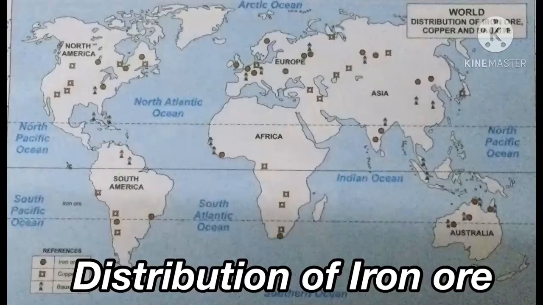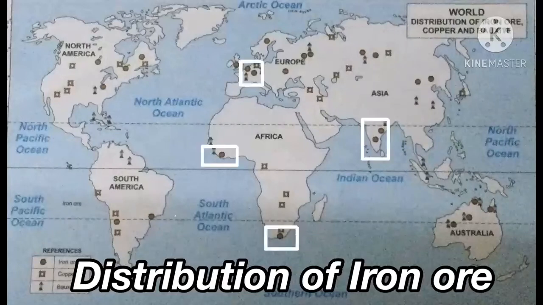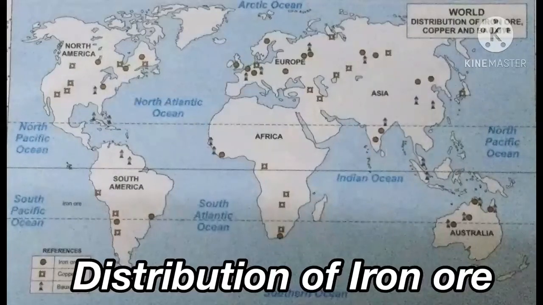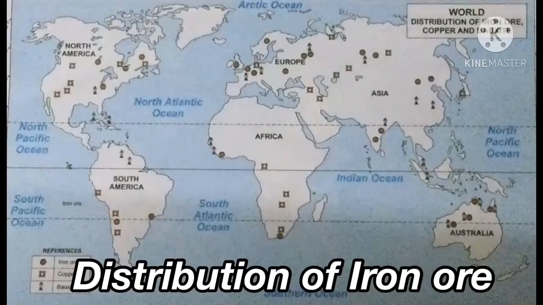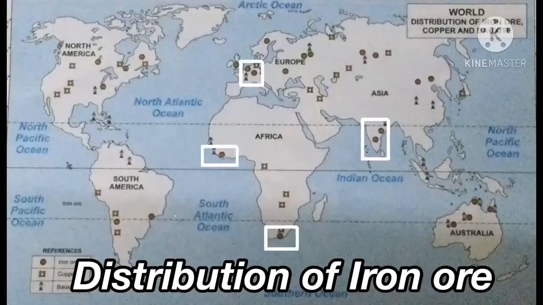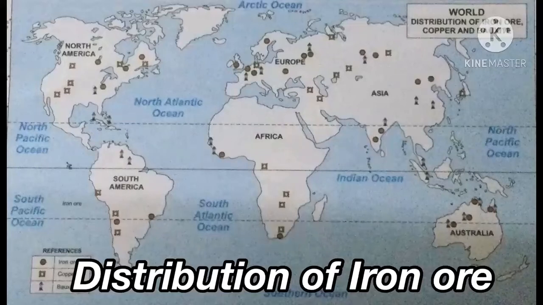First we will take iron ore. For iron ore, first we are going to mark 2 places in Asian continent. See here in Asia, look at the map. In Asia, especially in India, we can mark 2 iron ores. Got it? See that page number 54. And you can mark 2 places in fact in India itself. Okay, so for you easy.